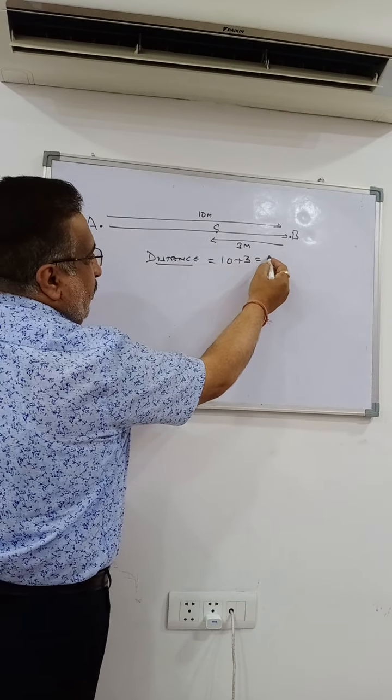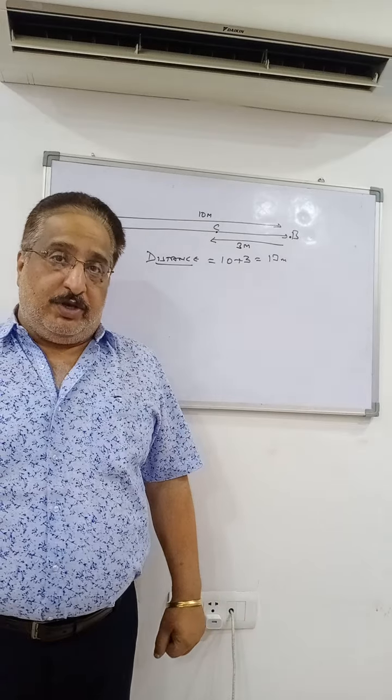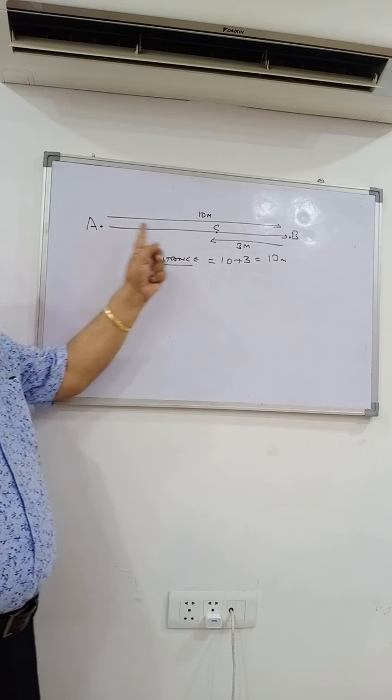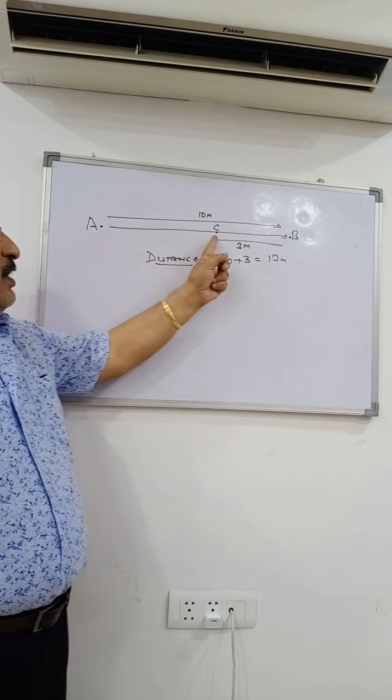What about the displacement? Displacement is the shortest distance between initial and final position. What is the shortest distance between initial position A and final position C? You are intelligent enough to calculate this. The shortest distance is this. So that will be 10 minus 3, because it has moved in the opposite direction, that will be subtracted.